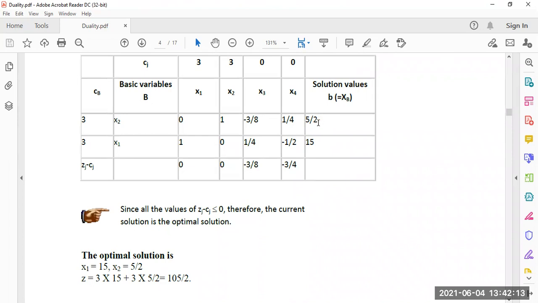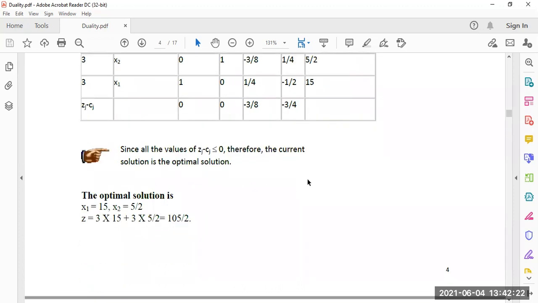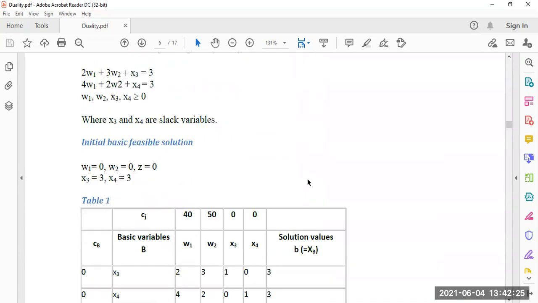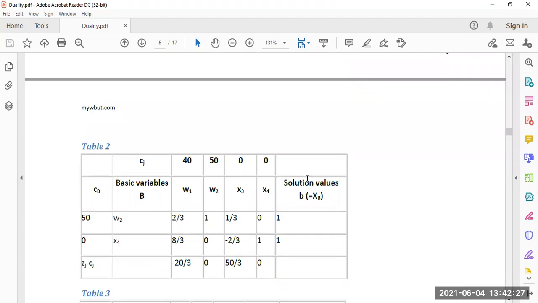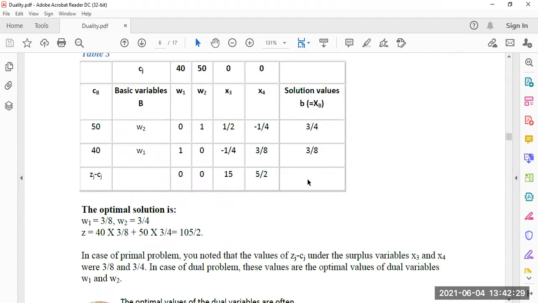So there is a relation between primal and dual, which we can show with the negative sign. In both cases the optimal solution is the same, 105 by 2, for the primal and the dual. So this is how primal and dual problems are related to each other.